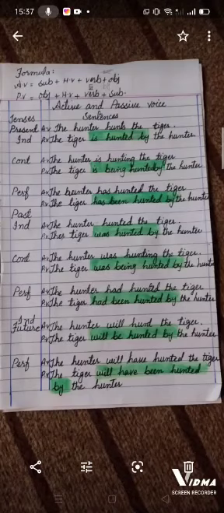In future perfect tense, the active voice of future perfect tense is the hunter will have hunted the tiger. It means we have the helping verb in future perfect tense, that is will have and shall have, with the third form of the verb. But when we are going to change it into passive voice, we add with the helping verb will have and shall have, B-E-E-N, been. The helping verb of the passive voice of future perfect will be will have been, shall have been, with the third form of the verb. So the sentence will be the tiger will have been hunted by the hunter.